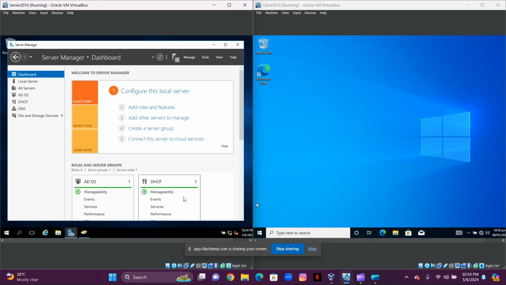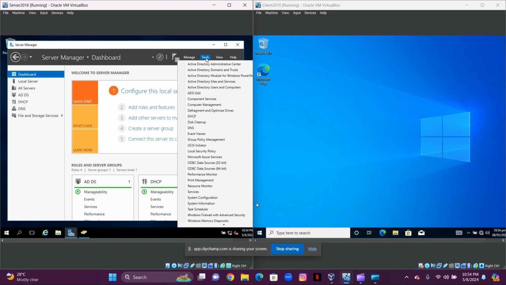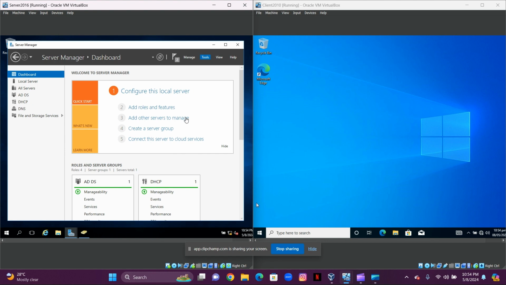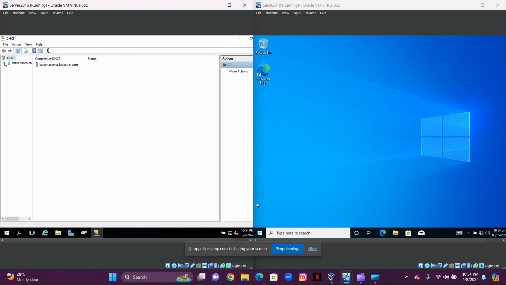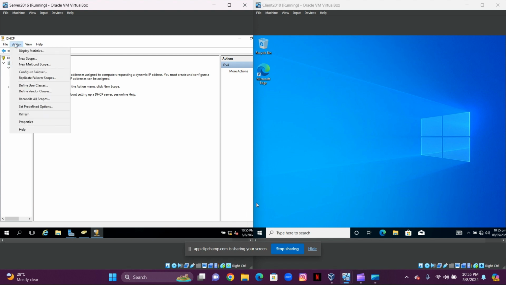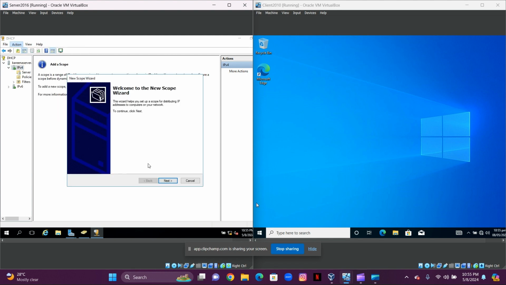Now we're going to set up our scope, but to do this we will have to configure our DHCP. So we're going to select tools, which is right on top here, and then we're going to select DHCP. We're going to expand our server options and select IPv4. We're going to go to action and we're going to select new scope. And select next.